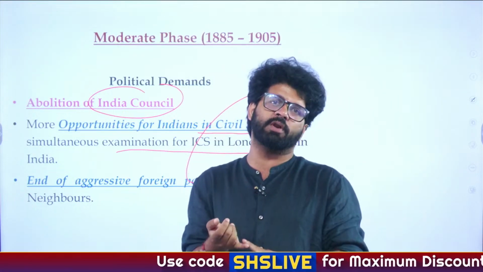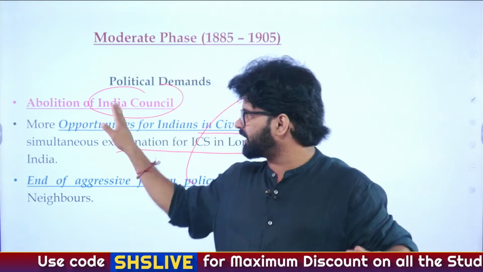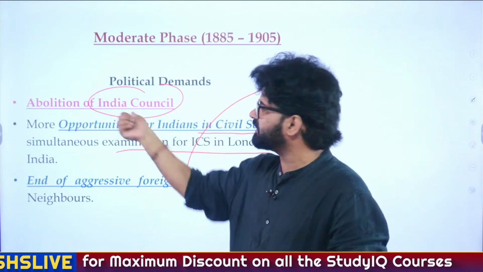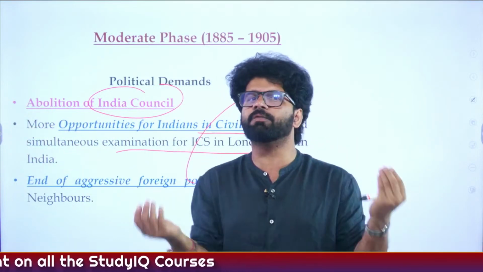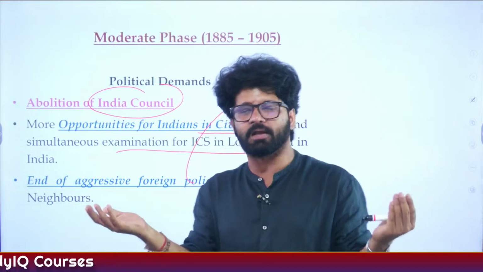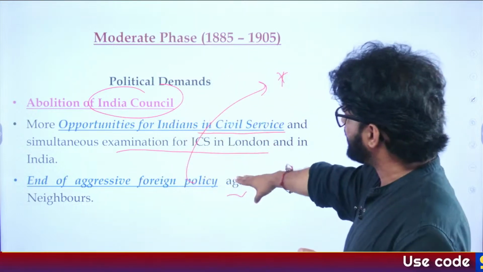And they were like, dude, we don't have anything for you. So all these things have to be abolished, which have no use for us. This is nothing but drain of wealth. You are just taking out money. 15 members, you are paying them, and what are we getting in return? Nothing. So abolition of India Council, end of aggressive foreign policies.